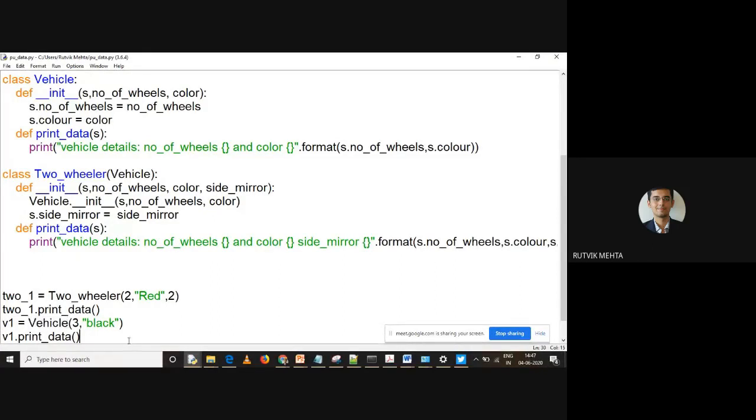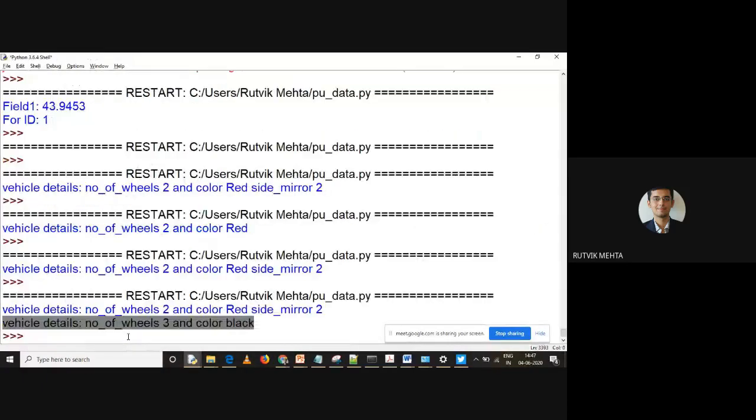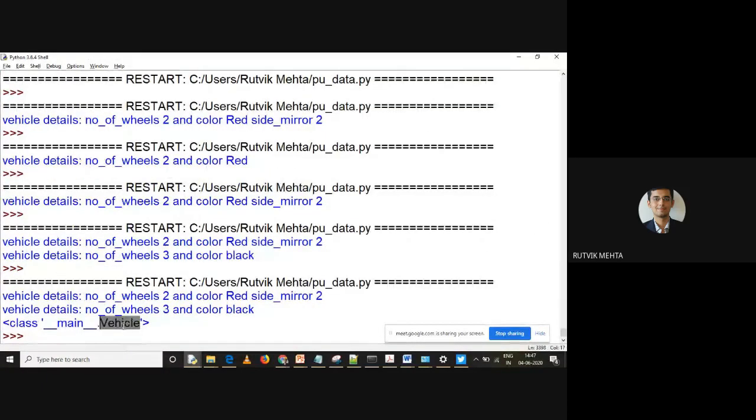What is the type of v1? You can check that. Print type of v1, and what will it be returning? It will be returning class main dot vehicle, right?